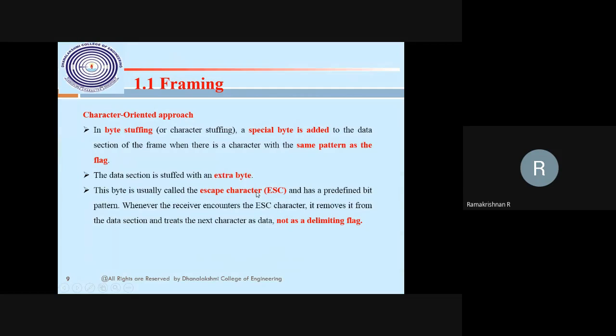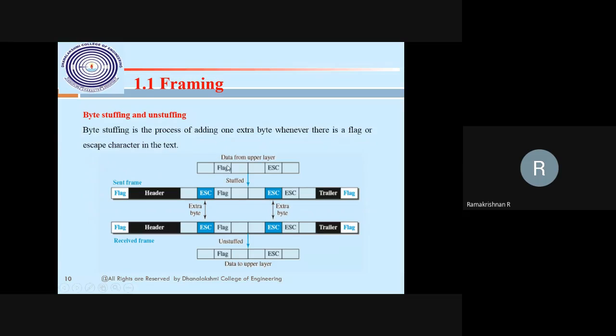That extra byte is normally called an escape character. Keep in mind the escape key: whenever I want to print the ASCII value of the escape key, that value will be a delimiter. So that is a delimiter. This is the actual message. There will be a flag as a message. Escape, I'm going to add an escape for the flag. That is also a message. Then what I'm doing is byte stuffing. 1 byte is added. This is also a flag.